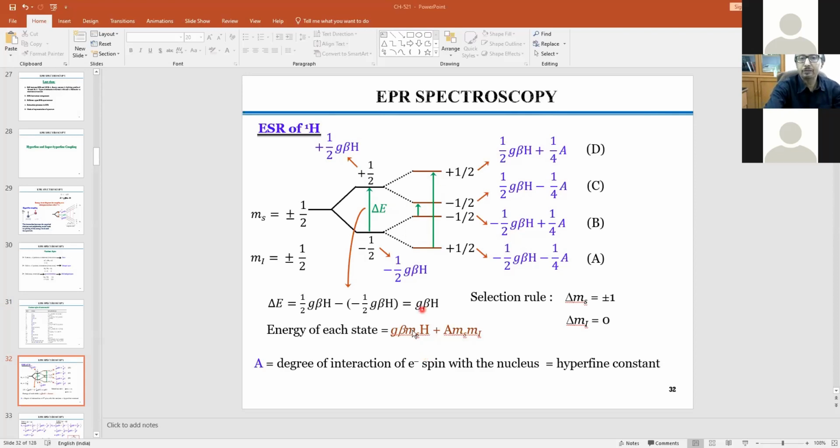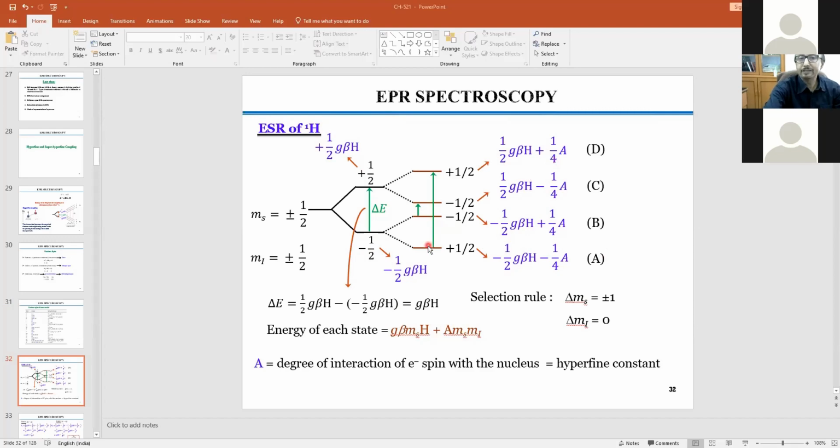So what will happen? The total energy or resultant energy would be g beta M_S H. That you can calculate from here: g beta M_S H plus the mode of interaction between M_S and M_I along with the hyperfine coupling constant A. Now, when this electronic state is interacting with the nuclear state, and that is always happening, then your energy would be the electronic state's energy, minus half g beta H, plus A into M_S and M_I, so minus 1/4. Similarly, in each case, you can calculate the energy, right?